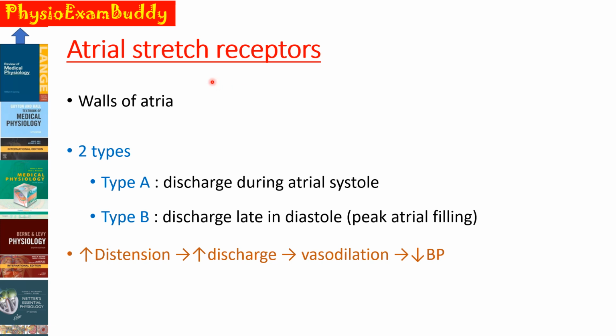So first, about the atrial stretch receptor. They are located in the walls of the atria, and there are two types of atrial stretch receptors, type A and B. Type A atrial stretch receptor will discharge during atrial systole, whereas type B discharge late in the diastole, that is during the peak atrial filling. So whenever there is an increase in the distension of these atrial stretch receptors, there will be an increase in the discharge from the receptors, which will produce vasodilatation and a decrease in the blood pressure.